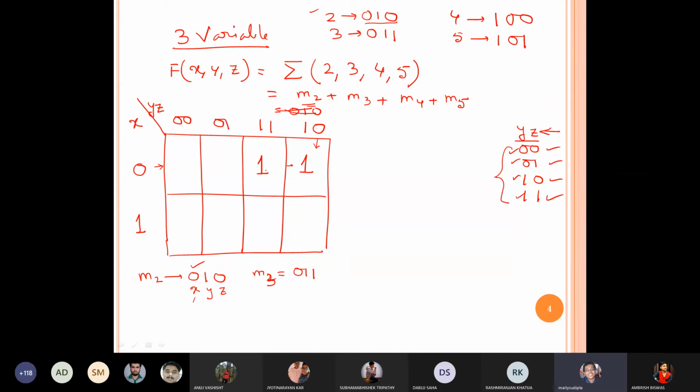Why are you writing ones there? Here I told again, that means I told a few minutes earlier, here we are writing ones by convention. We have to write one because I'm trying to express all terms as a product of summation. You observe all are product of summation: M2, M3, product of summation format. As we are using product of summation format, I am writing 1.